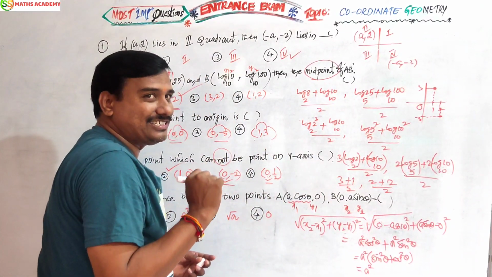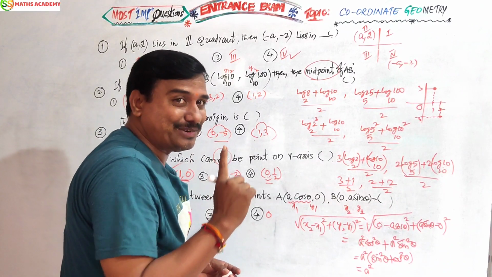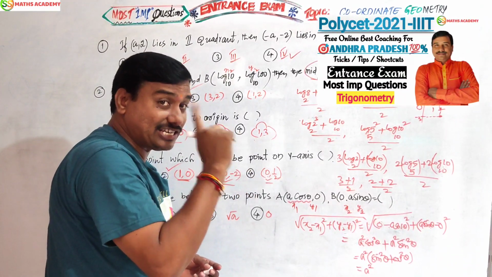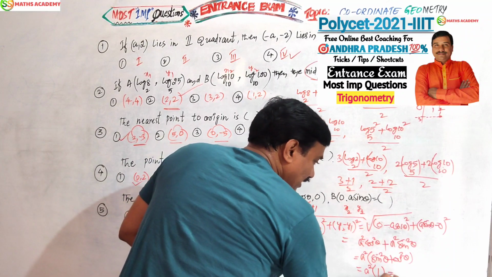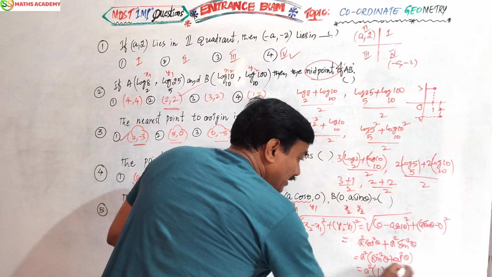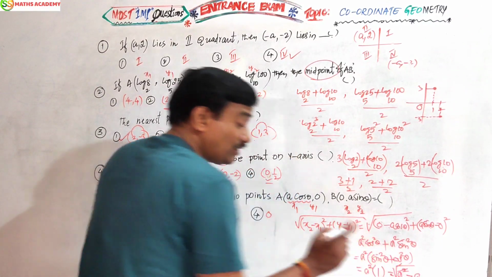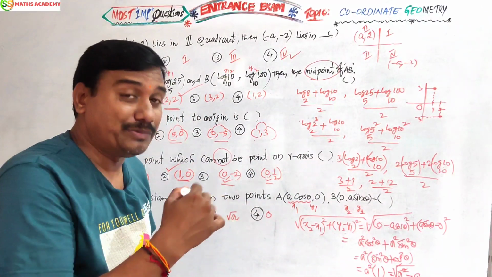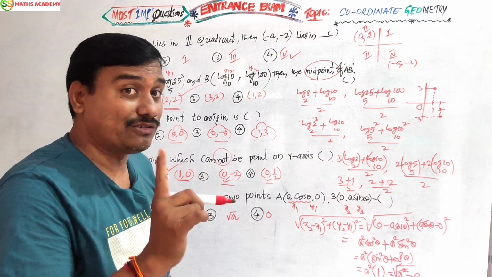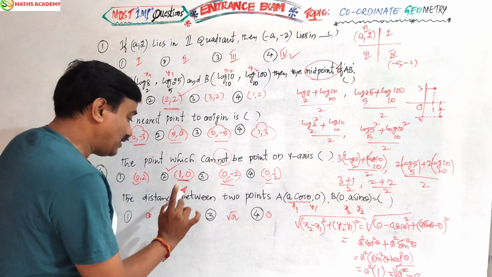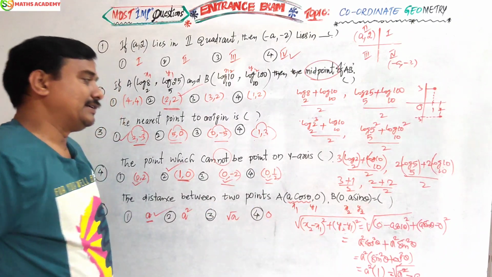I told you in the trigonometric video, sin square theta plus cos square theta, the value will be 1. So a square we are getting. But the root will be there, no? Square root cancels. We are getting a. Don't confuse it. A square also you may be confusing as your answer, but don't. The answer is not a square. A only.